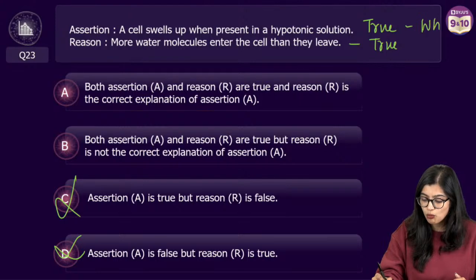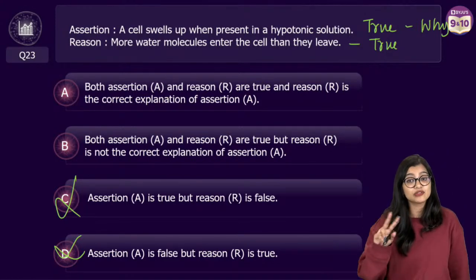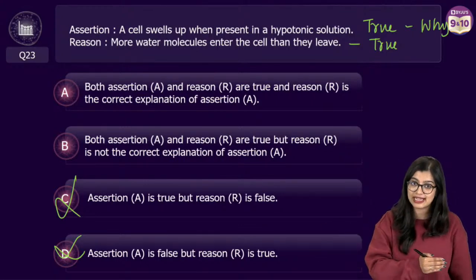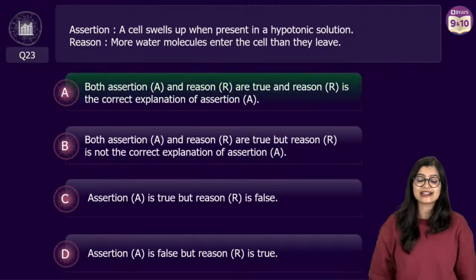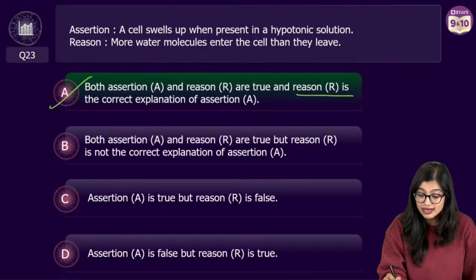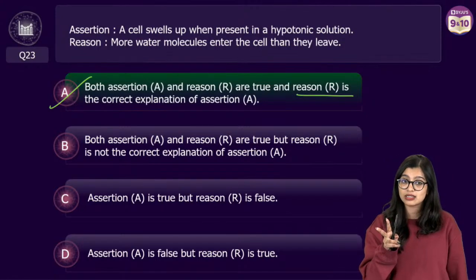Ask yourself, why does a cell swell up when placed in hypotonic solution? Because of the movement of water, right? And more water molecules enter into the cell than they leave the cell. Which is why the correct answer here is option A, that both statements are true and R is the correct explanation for A, right? So now you are able to get the understanding.